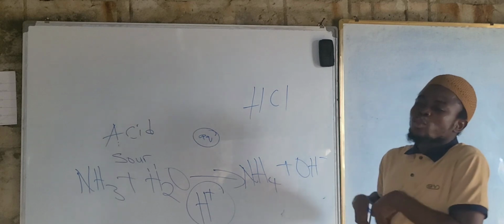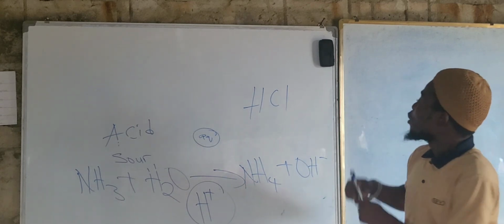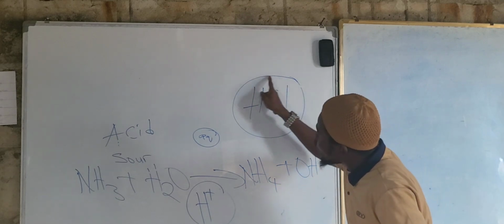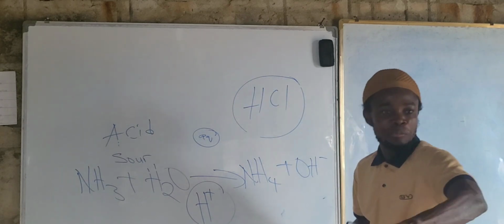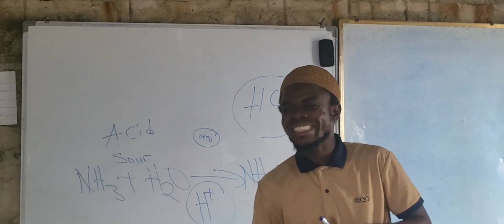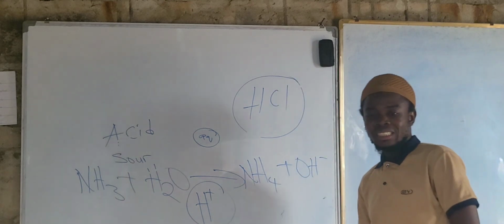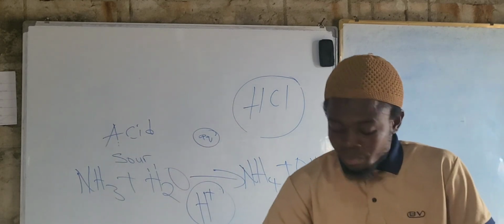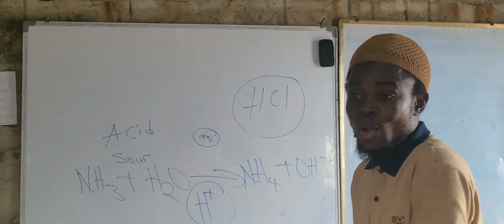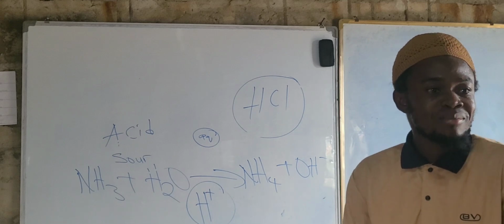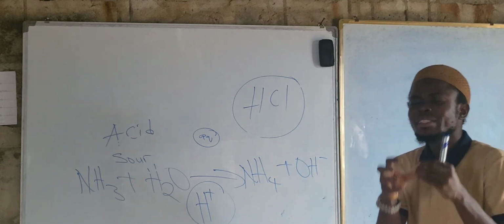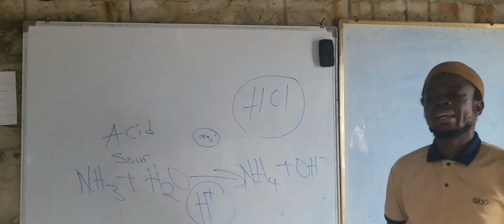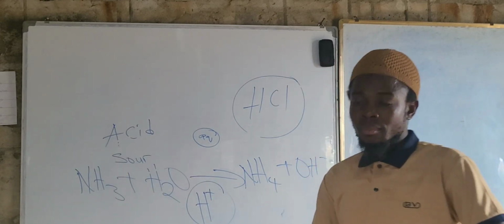Now, if you have that wound in your stomach, and you have HCl, right? So when that wound gets in touch with this HCl, there lies the problem. You start feeling pains. So you know what happens, right? That's why when you look at some of the household basics, we have the antacid, right? That's what is there to neutralize the acidity in the stomach. Are we getting this concept here?